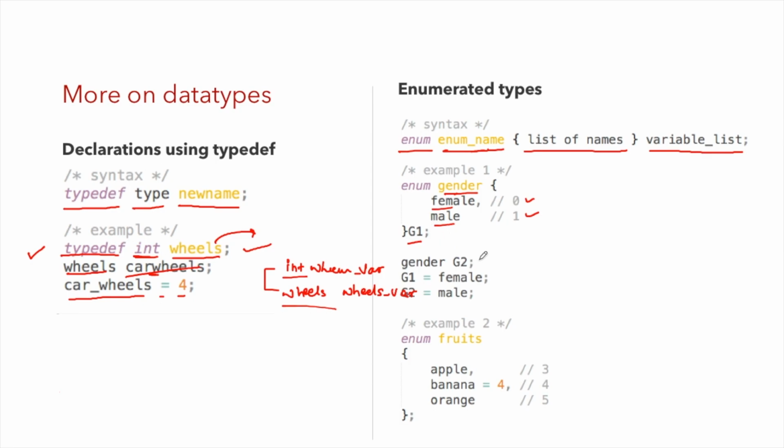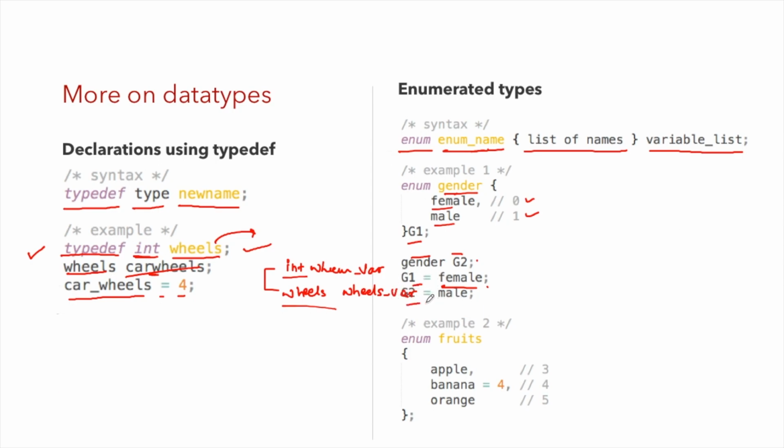Alternately, I can create another variable like gender G2. Then we have G1 equal to female. So I am setting the value female, which is 0, into variable G1.